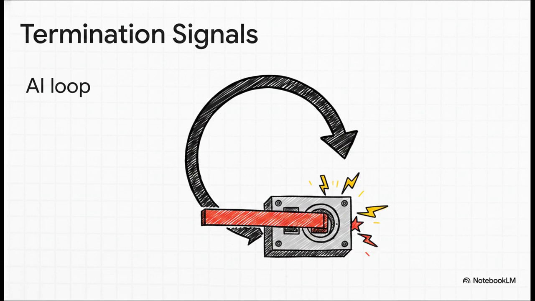This is exactly where you implement the circuit breaker pattern. Think of it like this. It's closed when the loop runs normally, open to immediately kill the loop if it hits a cost threshold or errors out repeatedly, and half open to gently test if the external service has recovered. These act as your essential failsafes.